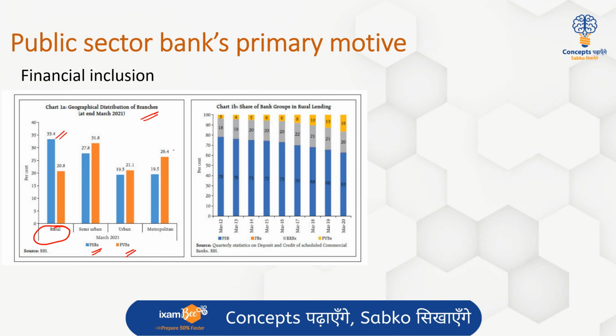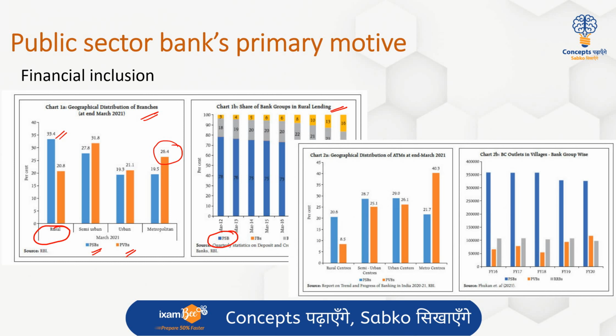And we will find private sector banks more in the metropolitan cities. If you look at the lending in the rural areas, PSBs again have a giant share, more than 70% share held by the public sector banks over the years, right?